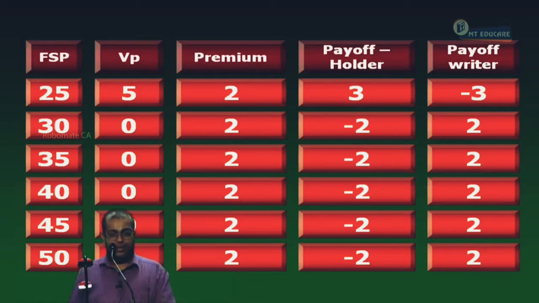Correct yourself, don't put a task. It's going to be what? Holder. I'll explain after I write it. There will be a line of what? Holder. This is the payoff of what? Writer. Payoff of writer. Very simple. Holder's maximum loss is what? Premium. And the writer's maximum gain is what? Premium. Right or not?